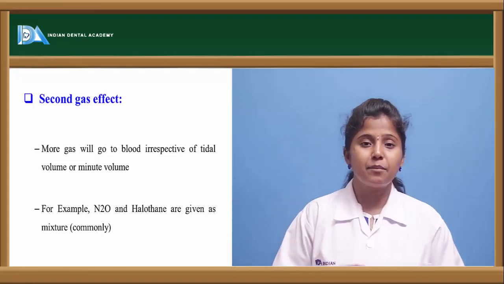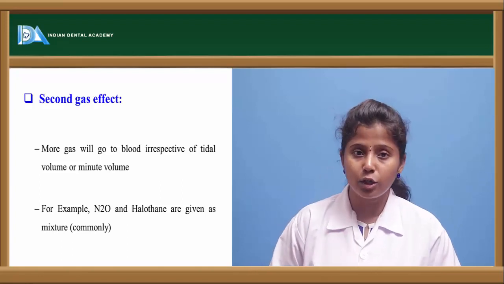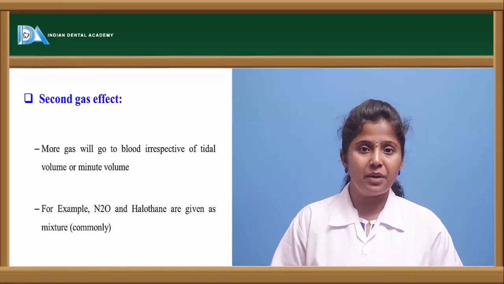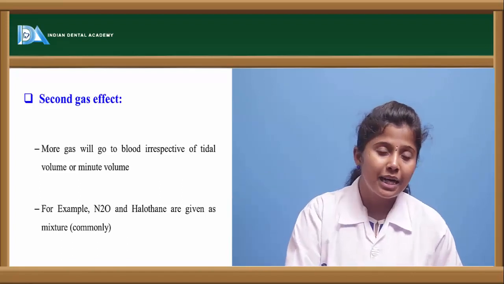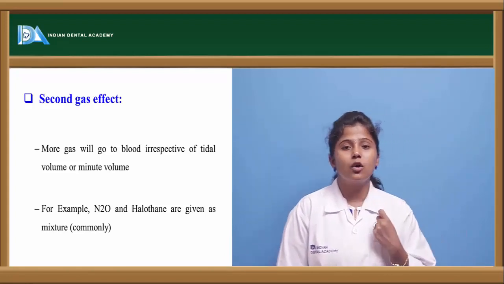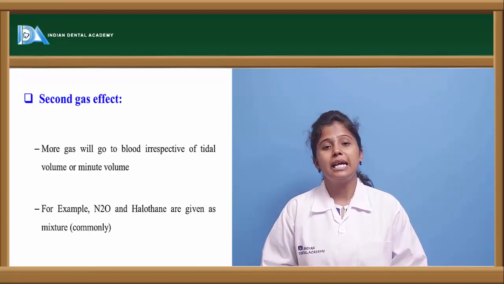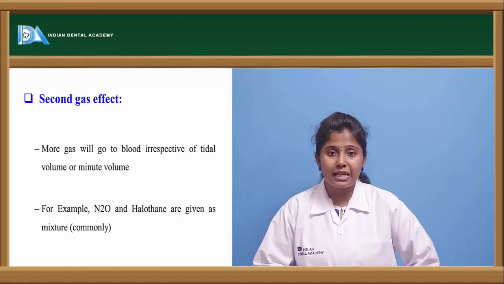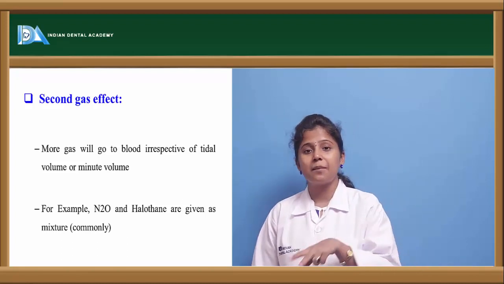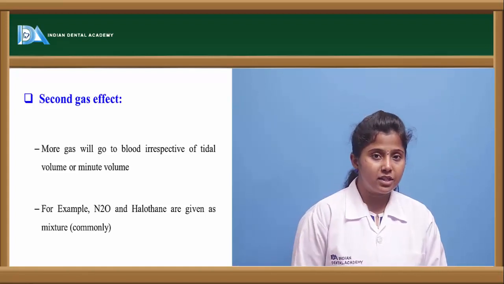So the tidal volume is getting affected here. For example, if nitrous oxide and halothane are given in combination as a mixture, they penetrate more easily. This is called the second gas effect, where if one anesthetic agent is combined with another, more drug molecules penetrate into the tissue.